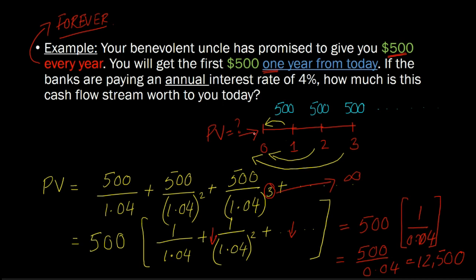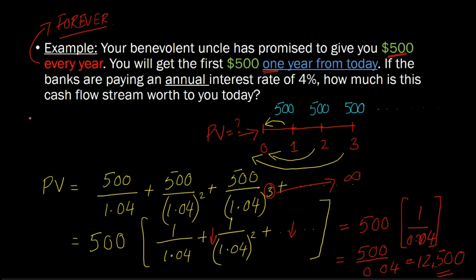Basically, when somebody asks you how much this stream of $500 is worth to you today, you're like, well, you can either give me $500 every year forever, or if you give me $12,500 today, I'm equally well off. You're like, really? You mean to tell me that if I am promising you $500 every year forever, that is only worth $12,500 to you today? I mean, look, dude, this is forever. You're like, you know what? Yeah, it is worth only $12,500 for today.